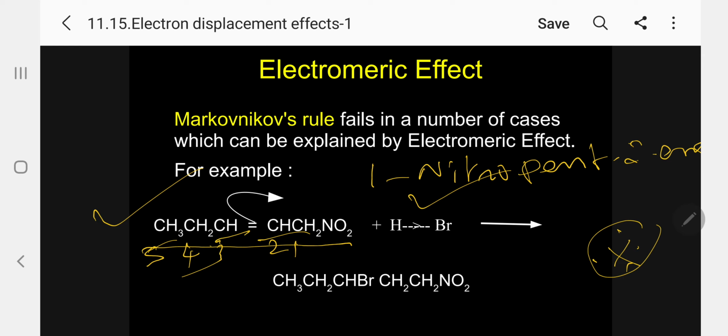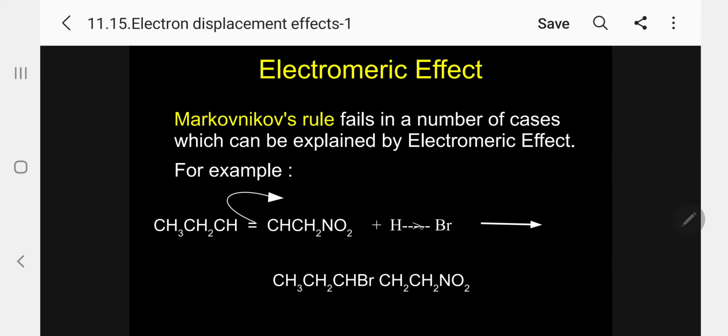So we need not rely on the Markovnikov rule. Electromeric effect will be useful. How can we explain this? Just see the electromeric effect. This is the electron attracting group. This is the electron releasing group. So this is attracting, this is pushing. So the arrow will move from left side to right side. So this is plus, this is minus.